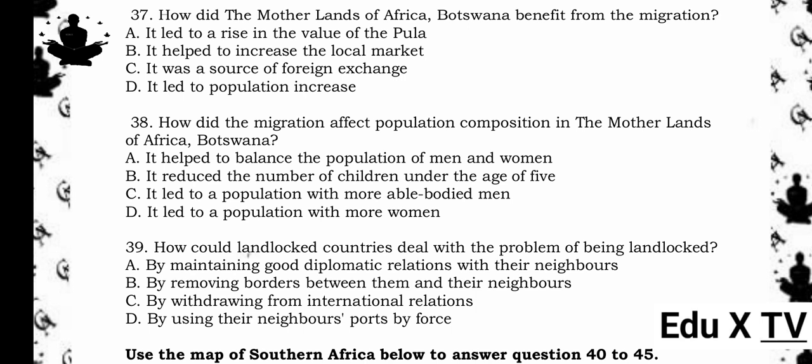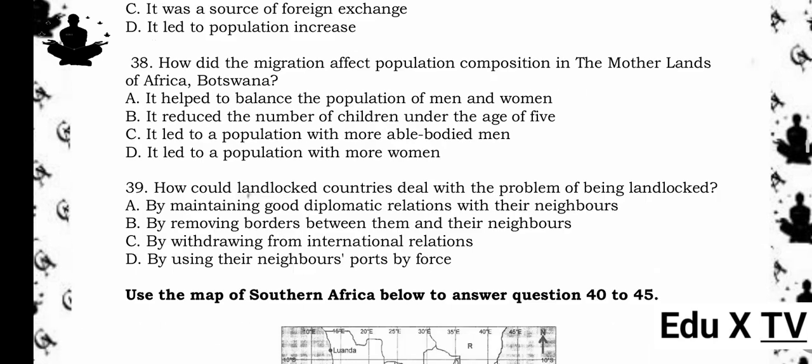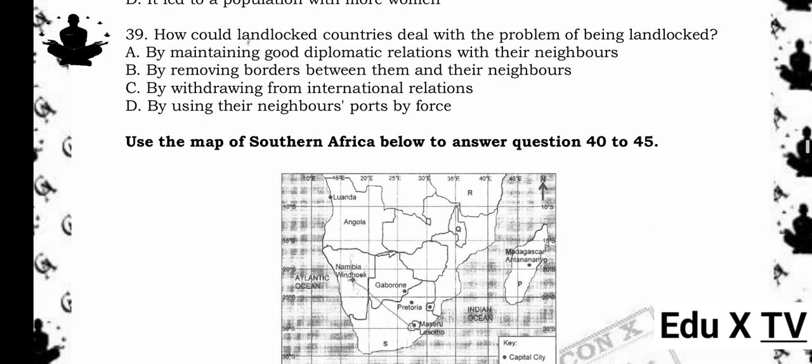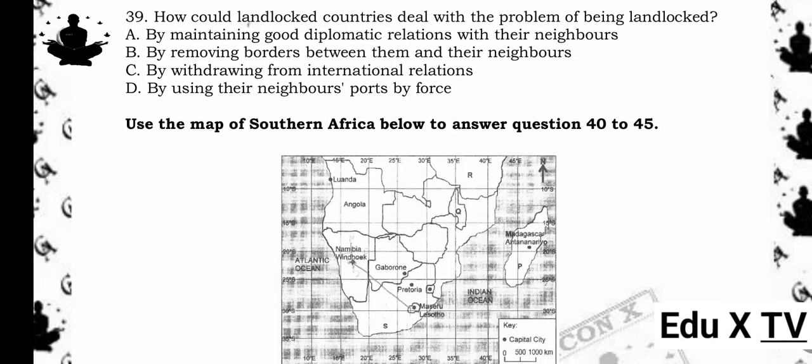The answer is A. By maintaining good diplomatic relations with their neighbors. Reason being, landlocked countries need access to ports in neighboring coastal countries. Maintaining good diplomatic ties ensures they can use transport routes and ports peacefully and affordably.